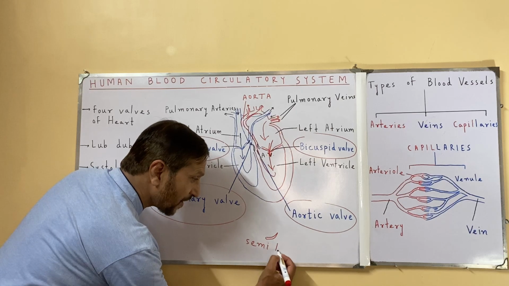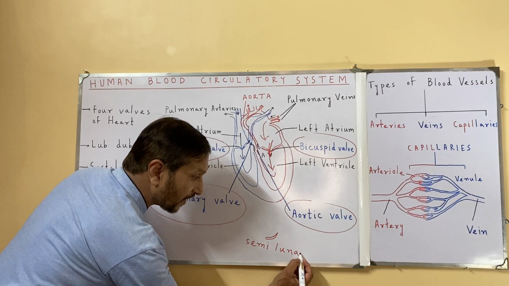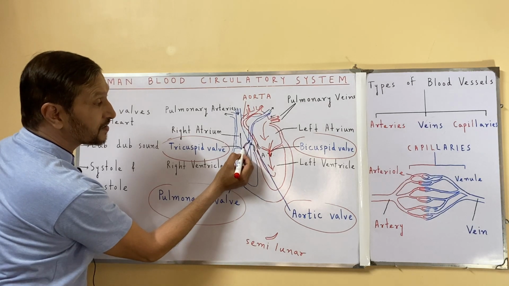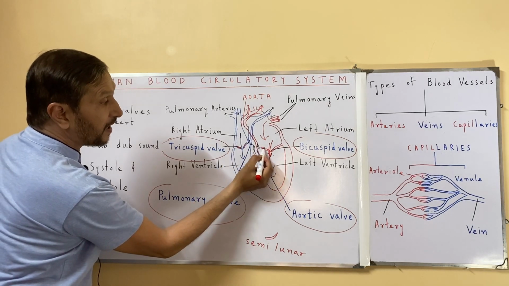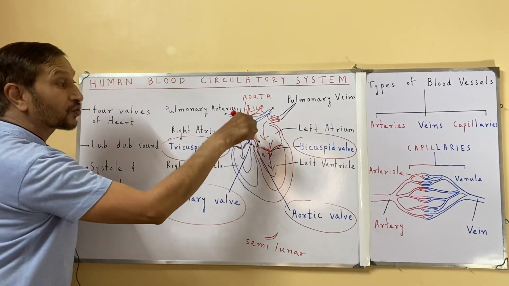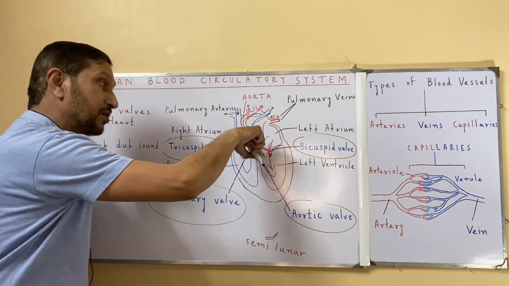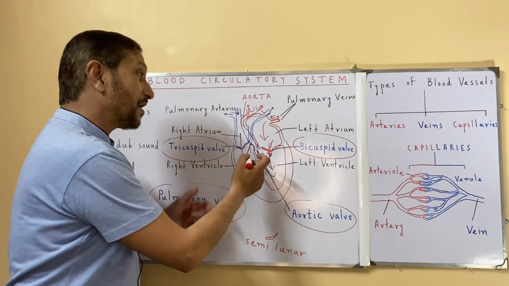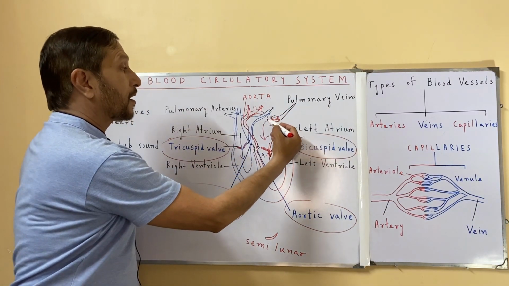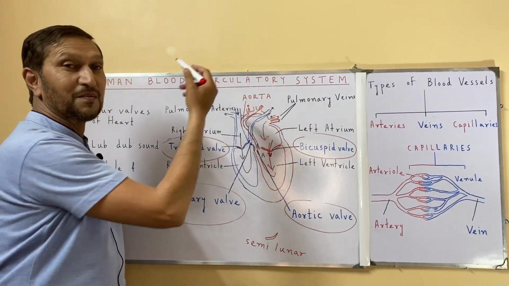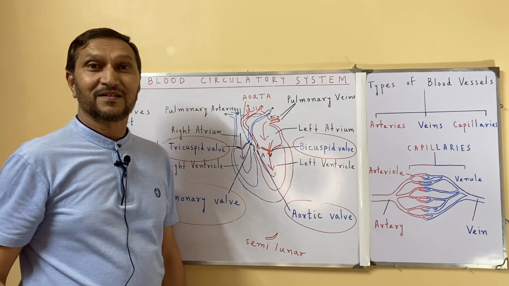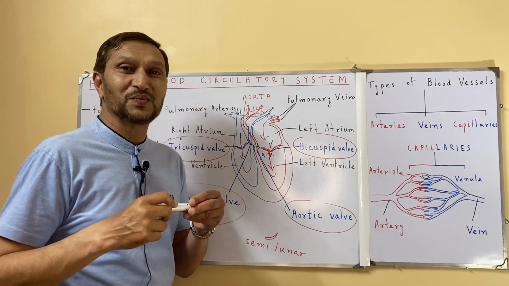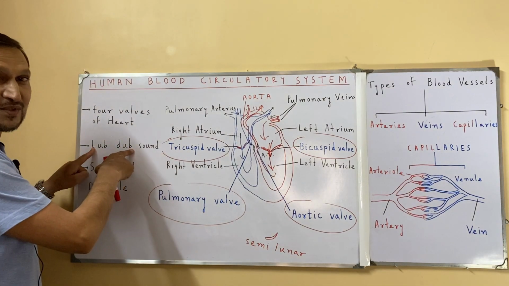So the shape of these valves is like a half moon. That's why they are called semilunar valves. They do not allow the blood to go back to the ventricles. Rather, they ensure that the blood goes towards the aorta and towards the pulmonary artery. Due to the closing of the semilunar valve, a dub sound is produced. So this is the lub-dub sound.